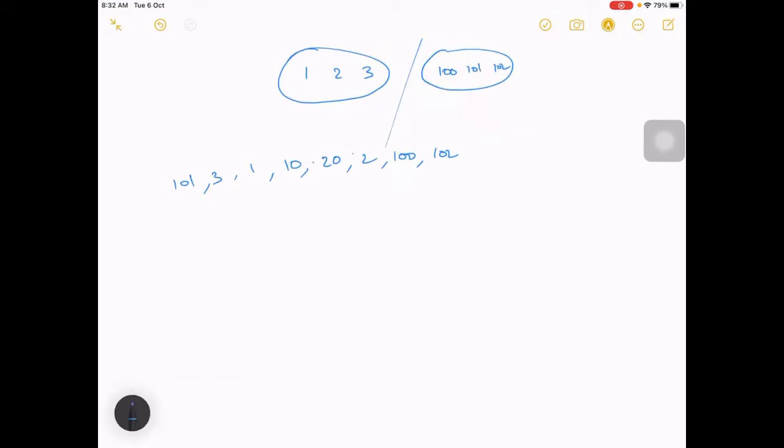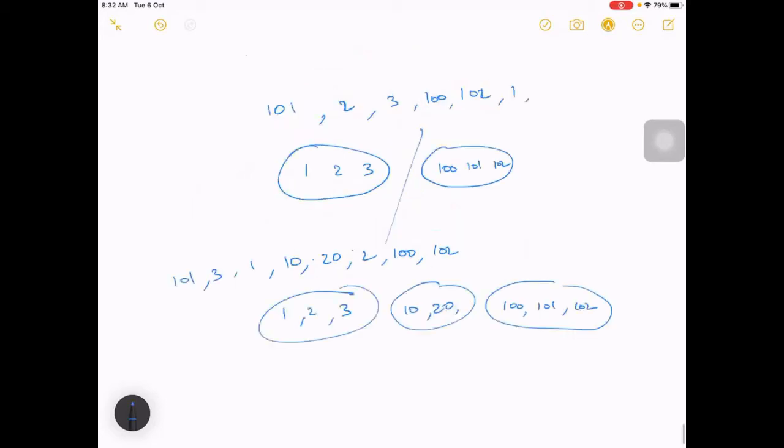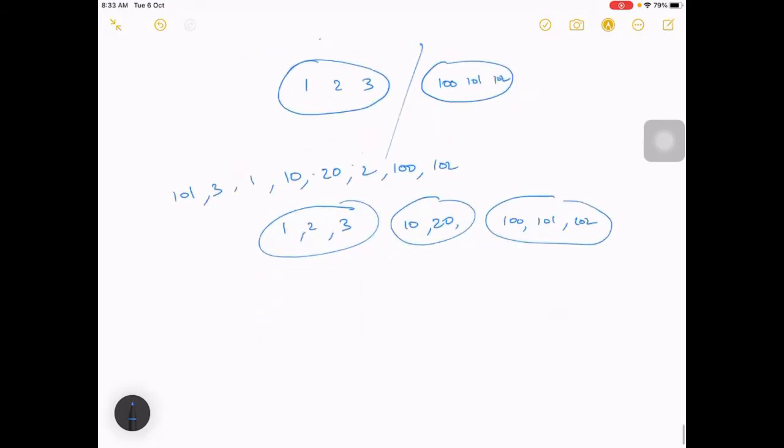Same way as you told, something like this: 1, 2, 3 is one group, and 10, 20 in one more group, and 100, 101, 102. So this has one group, this has one group, right? Just with the data, we are able to make different groups. It need not be just classifying it into 2 groups. We can also do it in multiple groups, so it's all based on data.